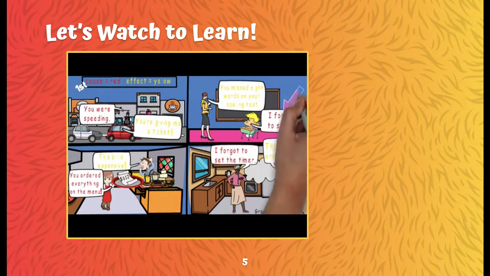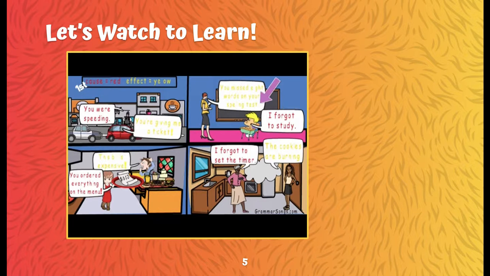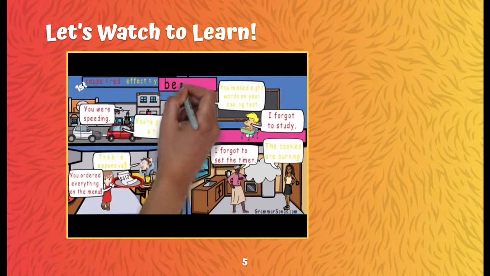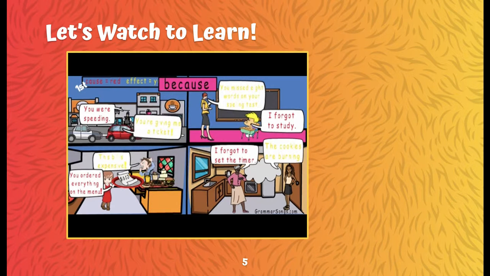Likewise, forgetting to study is the cause of missing 8 words on a spelling test. Missing 8 words wouldn't cause him to forget to study. Forgetting to study is the cause, missing 8 words is the effect. Because is a great word to use to figure out which is the cause and which is the effect. It even has the word cause within it.